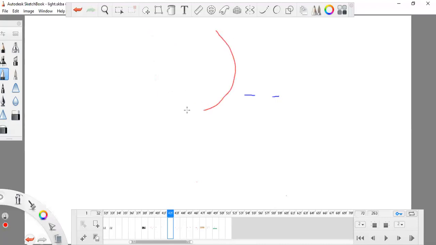Now this is the object which is standing in front of it. The object is actually present at infinity.